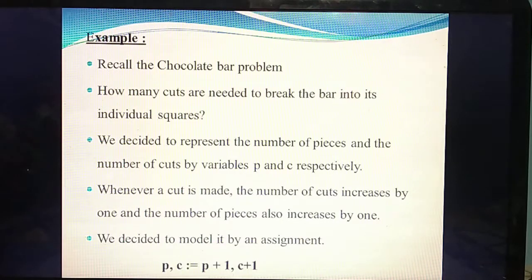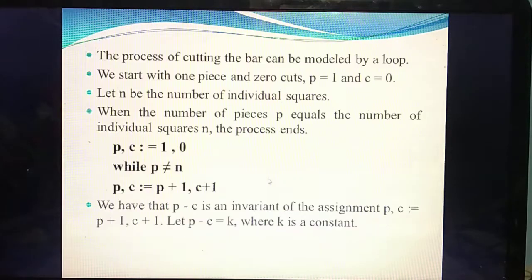So for that, how are they modeling the algorithm? P comma C: P is the number of pieces and C represents the number of cuts. Whenever you make a cut, the pieces will increase. That means first cut, C plus 1, the piece will increase by 1, that means P plus 1. Then second cut, C plus 2, the piece will increase by 2. So this one you are going to write in a loop.